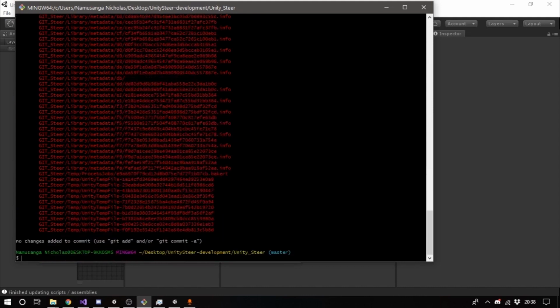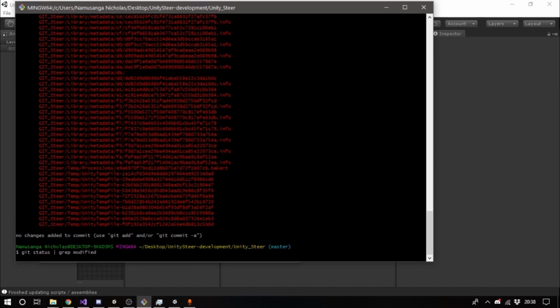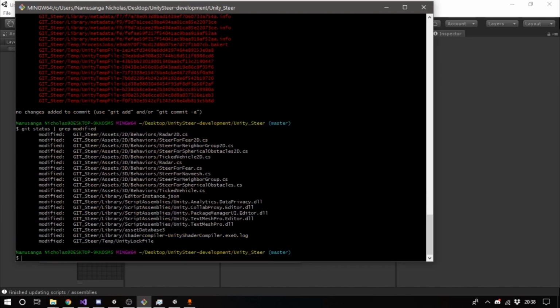So to pick out the files that show, all you need to do is run git status and then put this standing symbol, never learned what the name of that is, and then grep it, and here specify which files you want to see. In this case, if I wanted to see the modified files, and it only shows the files that have been modified. You might want to see only the script files.